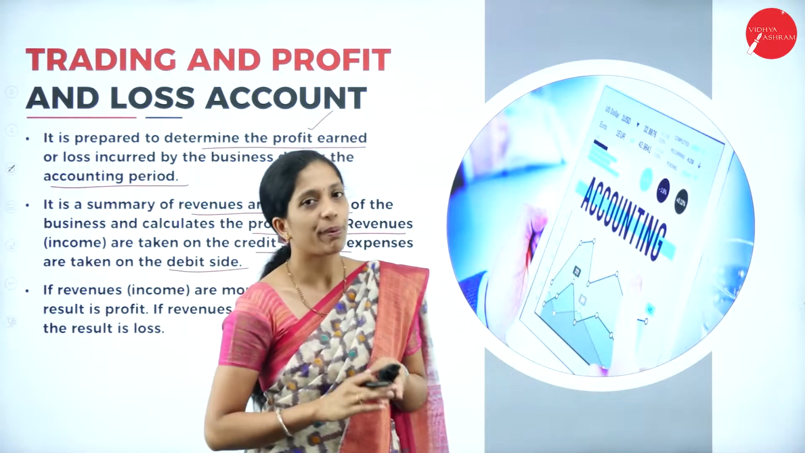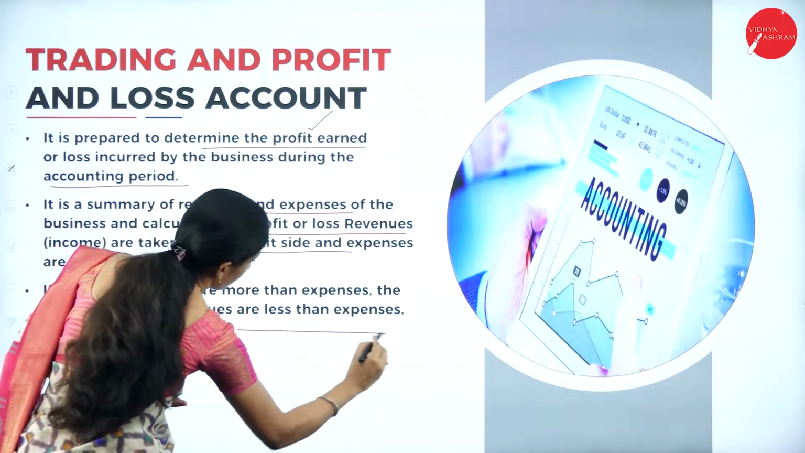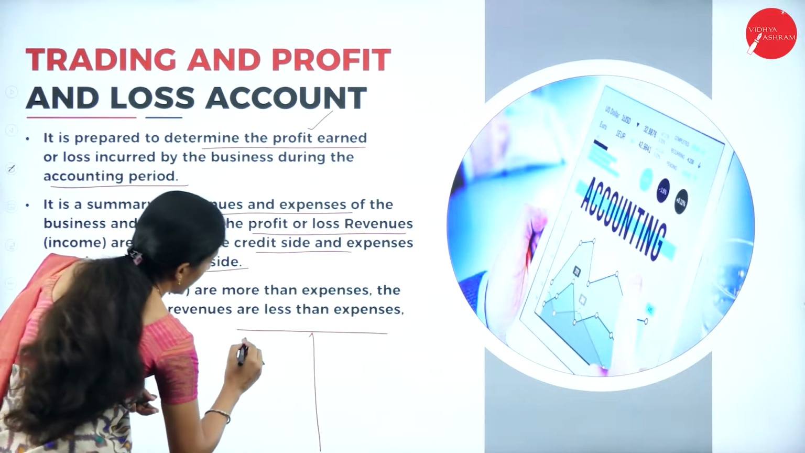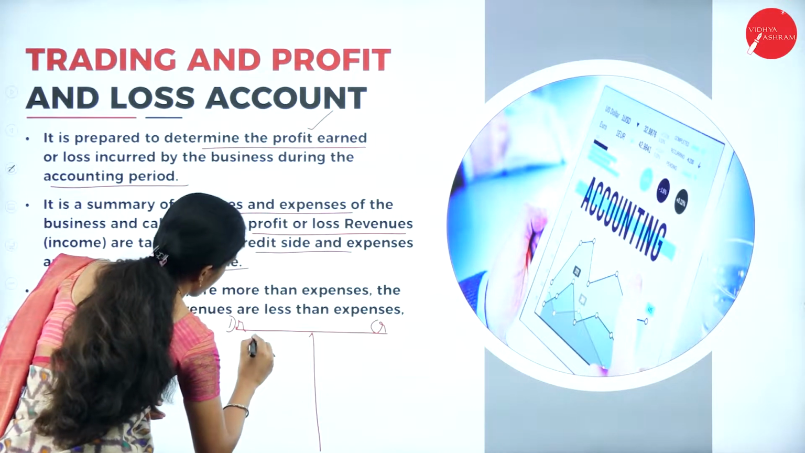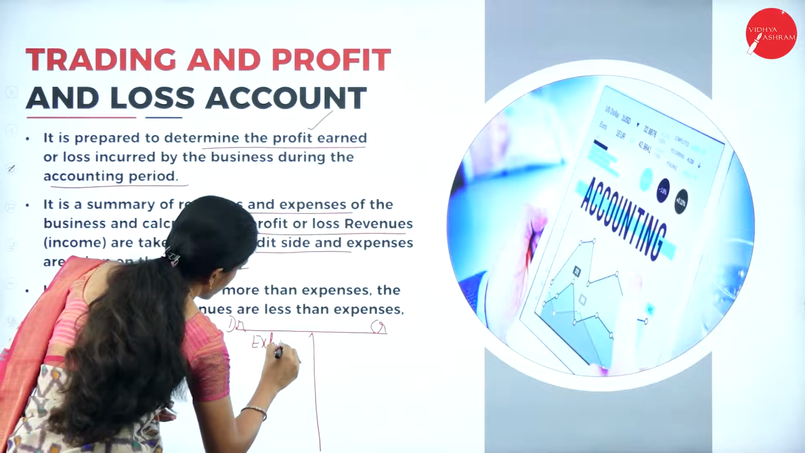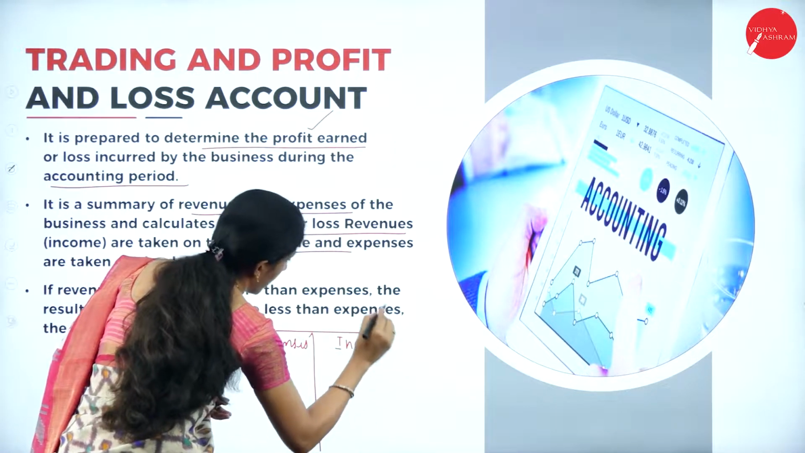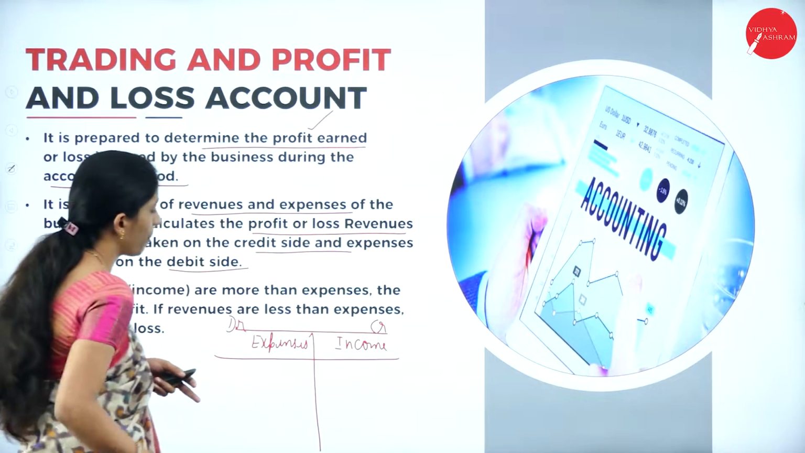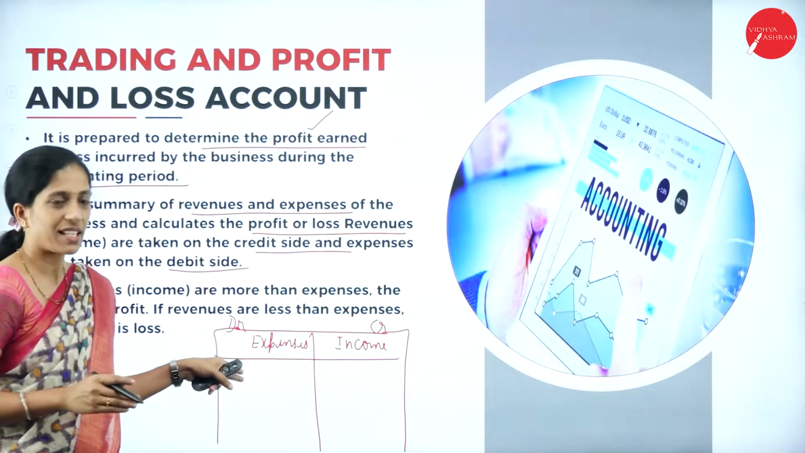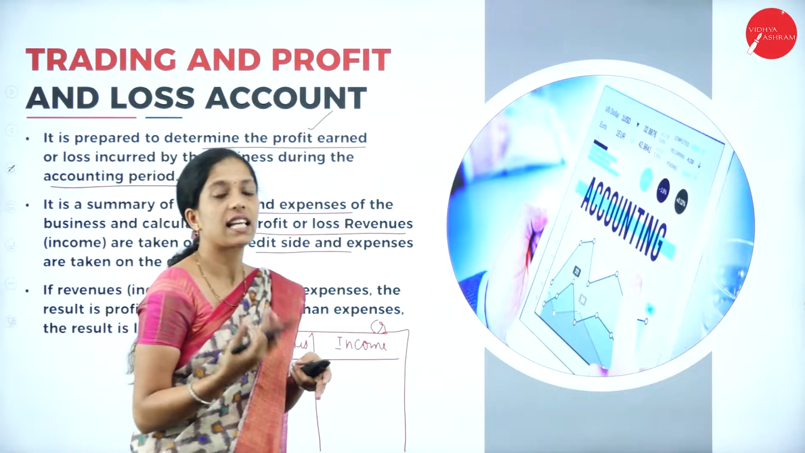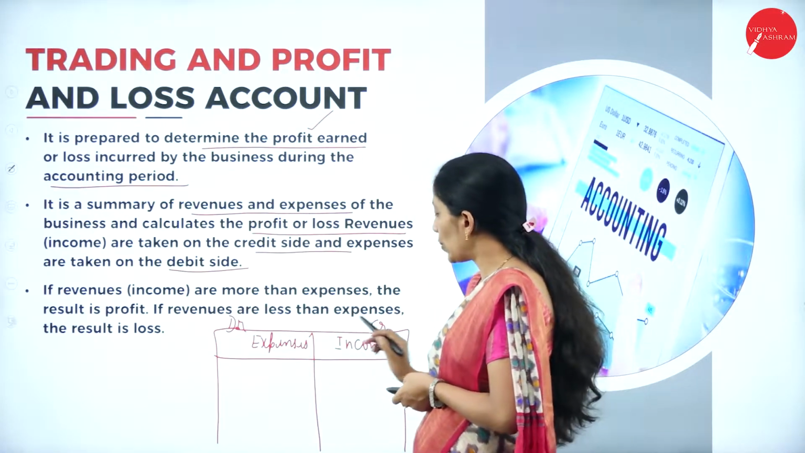Now, how are we going to prepare the trading profit and loss account? Your format will be like this. Here, your debit side will be expenses and your credit side will be income or revenue. So, this will be the format of the trading profit and loss account. It is a summary of revenue and expenses.